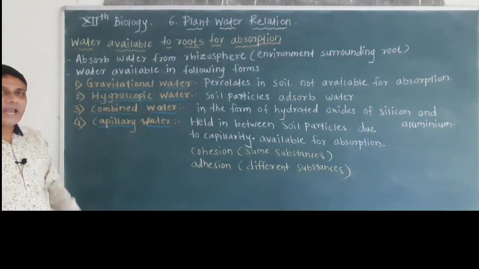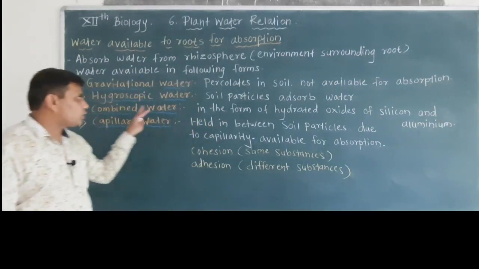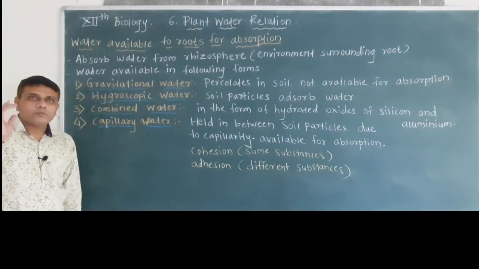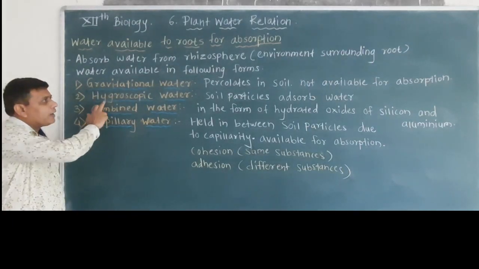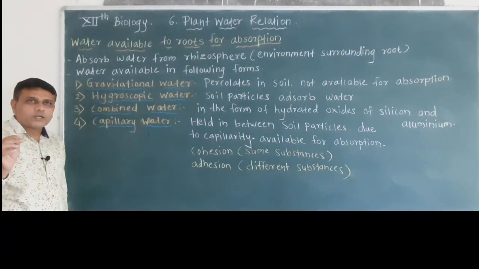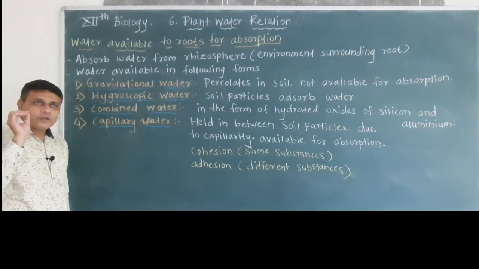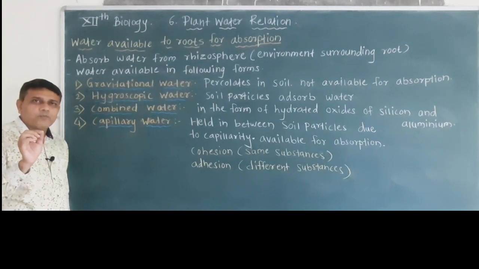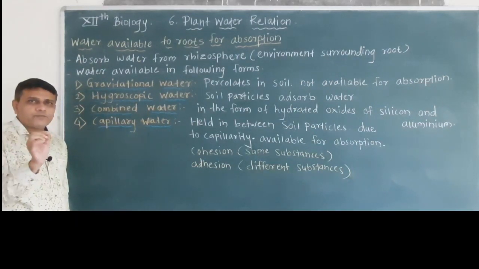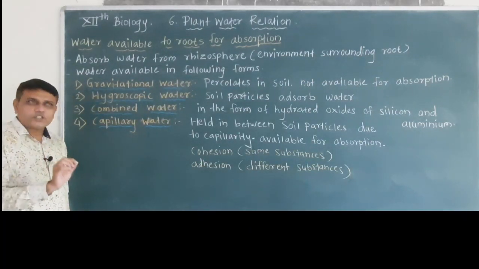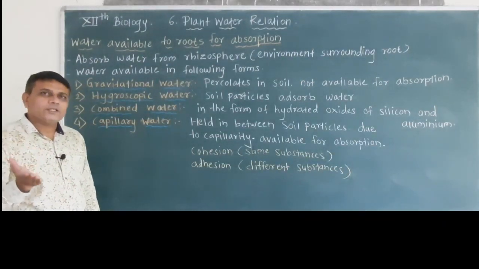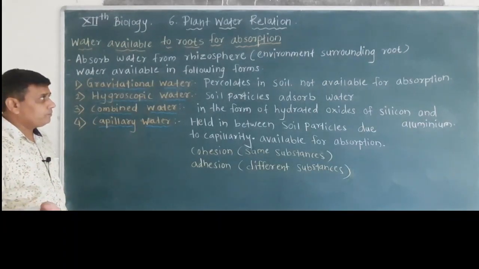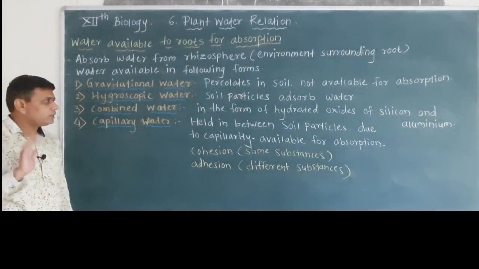Such water is called adsorbed water, and it is also not available for the process of absorption. Such adsorbed water is called hygroscopic water. That means the water molecules which are tightly attached to the surface of the soil particles form a thin film on it. Such water is called hygroscopic water, and it is not available for absorption by the roots.